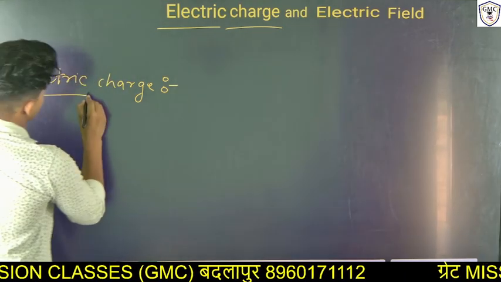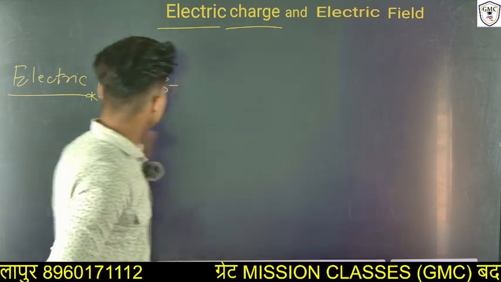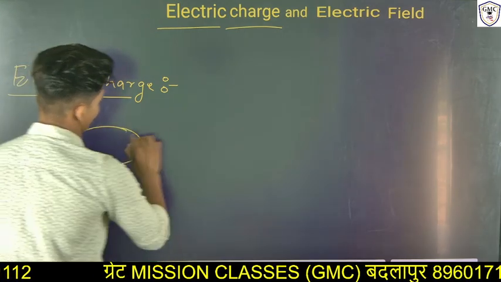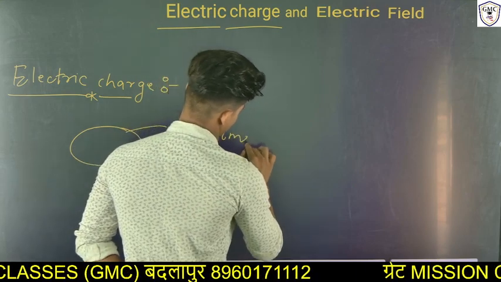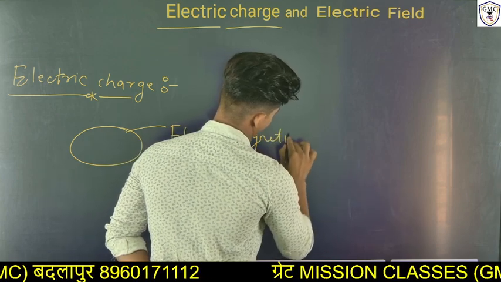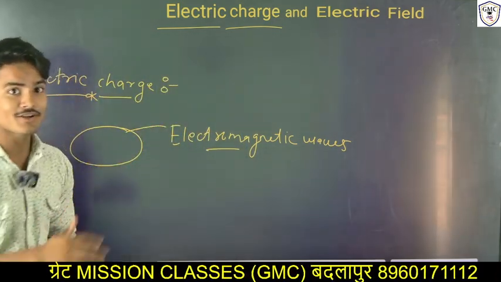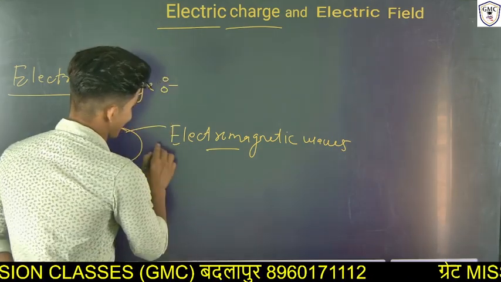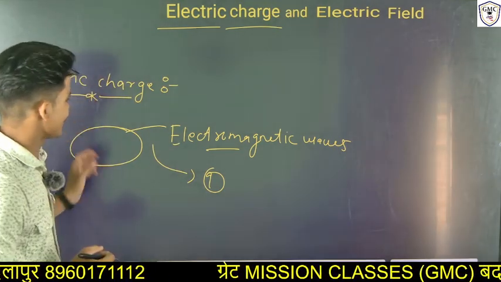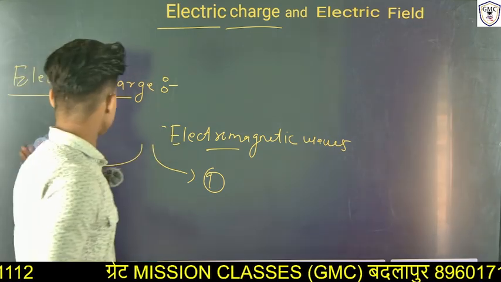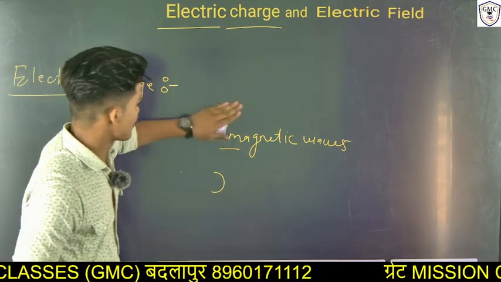So what do you understand by electric charge? Electric charge is a property of anything which forms electromagnetic waves. What are electromagnetic waves? An electromagnetic wave is that wave which allows the flow of positive charge in an object. Okay. So, electric charge is a property of any object which forms electromagnetic waves.